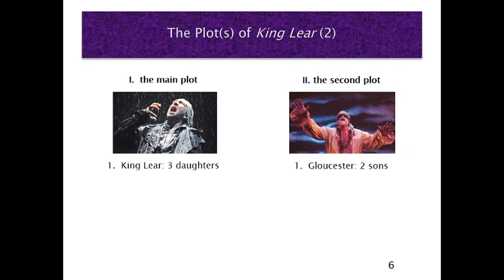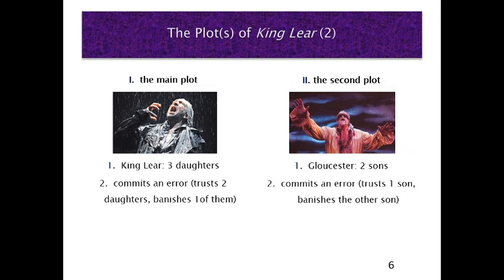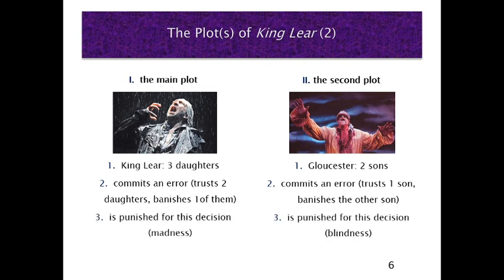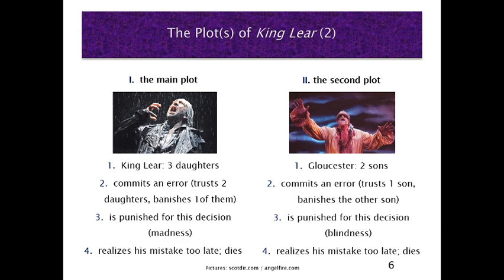What we can see is King Lear has three daughters, Gloucester has two sons. Both characters commit an error. They trust the wrong children. They are both punished for their decision. Lear becomes mad, Gloucester becomes blind. And both realize their mistakes too late, so both die in the end.